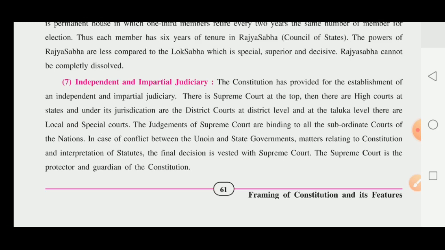At the national level the Supreme Court is the top authority of the courts. The judgments of the Supreme Court are binding on all subordinate courts of the nation.